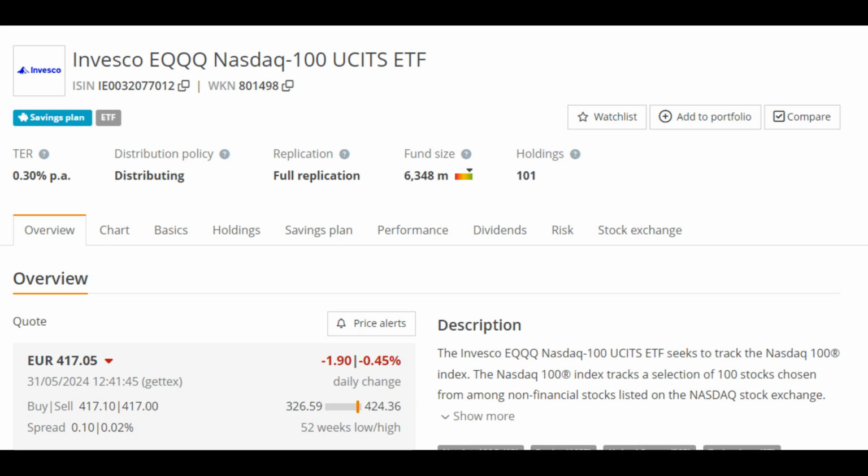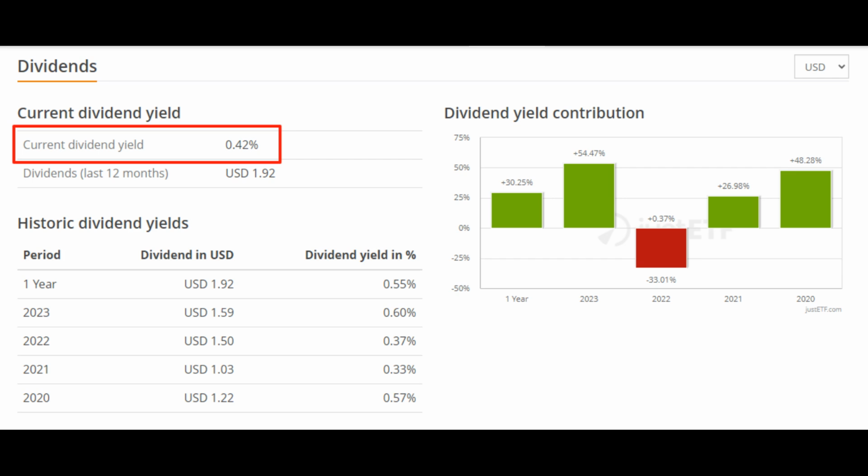Now, if I was choosing this ETF for my personal portfolio, because I love dividends and I am a passive income investor at heart, I will probably go with the Invesco EQQQ NASDAQ 100 distributing ETF. It is pretty large at over 6 billion euros, and at the same time it pays out a dividend of currently 0.42%. Now, it's not the biggest dividend, obviously, but as I said before, you wouldn't expect that from a NASDAQ ETF. The reason why I would choose that is more psychological than mathematical.